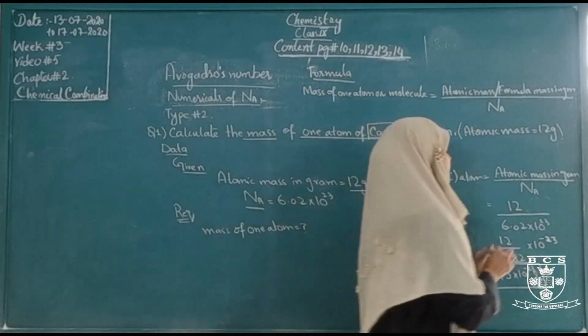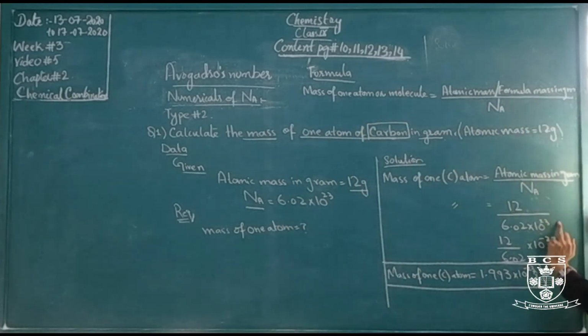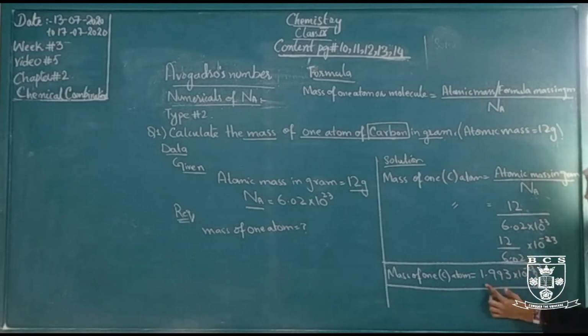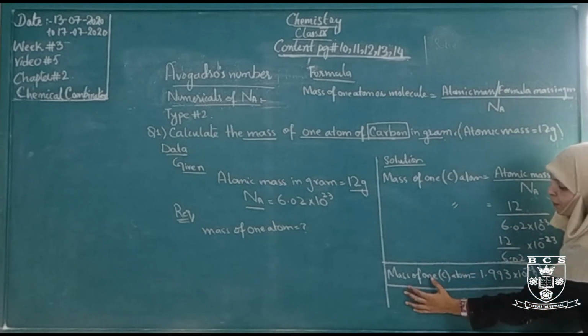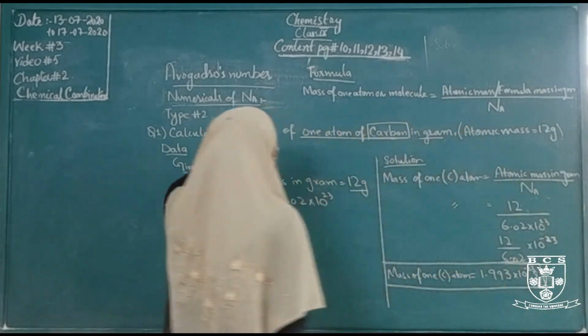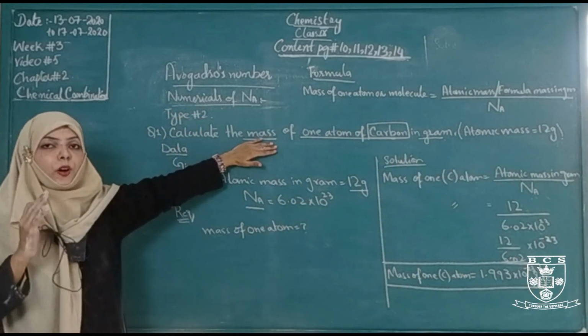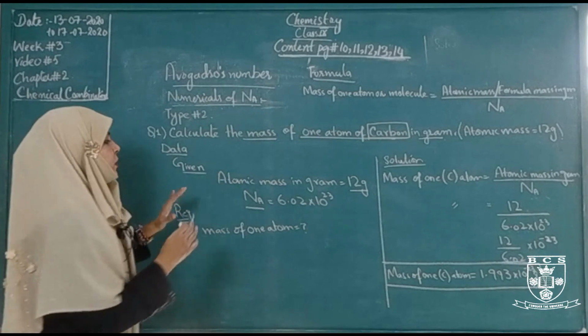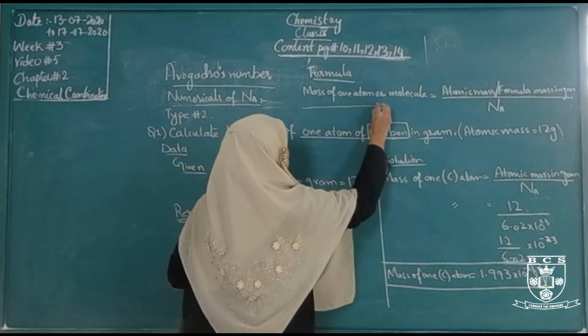Here the value is dividing, but this value will go from division to multiply, so the sign will be changed. The first one is positive; after this conversion, the positive sign converts into the negative sign. 12 divided by 6.02, the answer is 1.993 into 10 to the power minus 23, and mass is measured in gram. So the mass of one carbon atom, and the mass of one molecule of water in gram, we have to find from this formula.